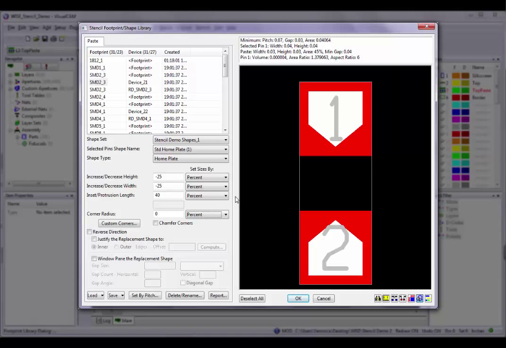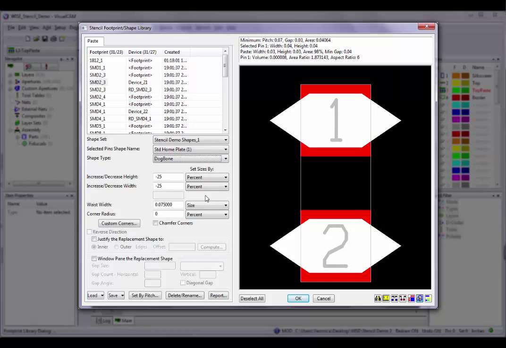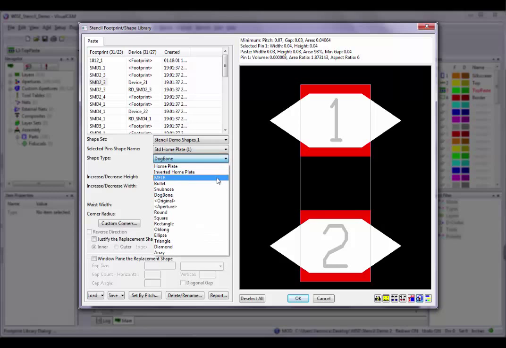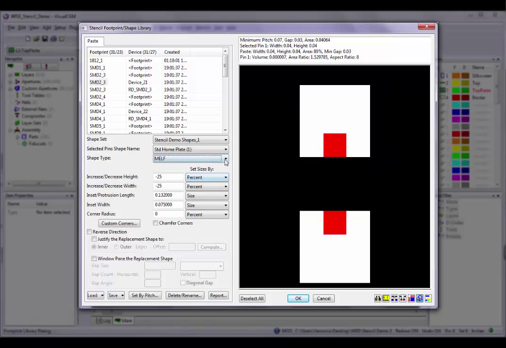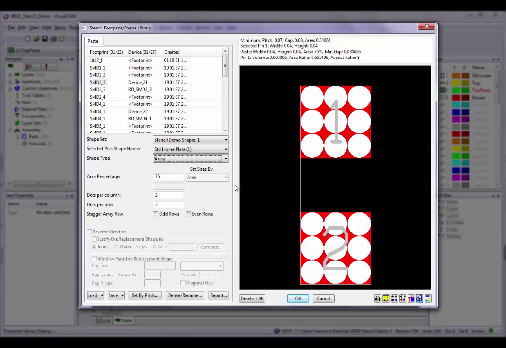There are other options that only become active based on the shape type selected. For example, if I change the shape type to dog bone, I can now change the waist width. If I choose the MILF shape, I can change the inset width. Choosing the array shape activates the dots per column, dots per row, and stagger array row controls.